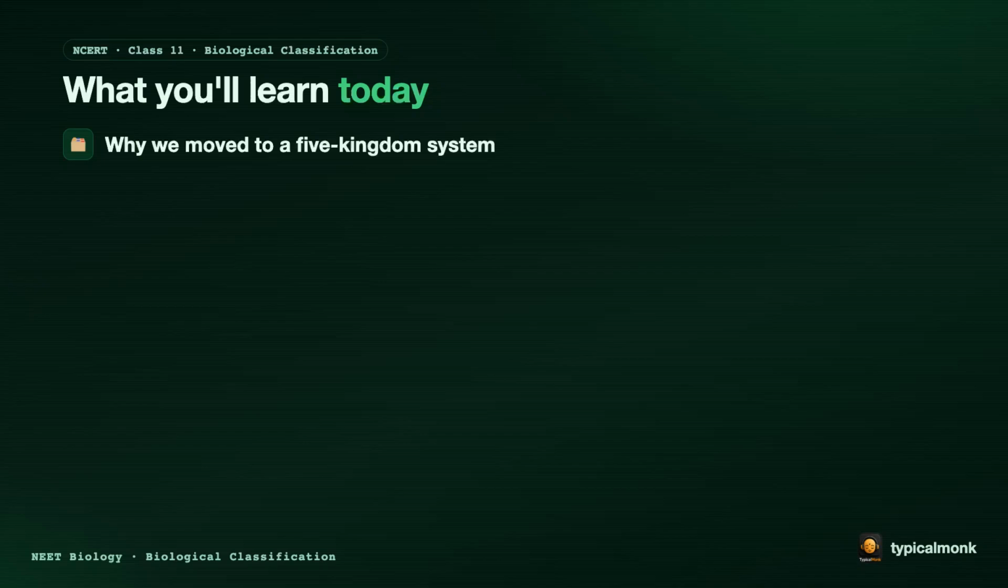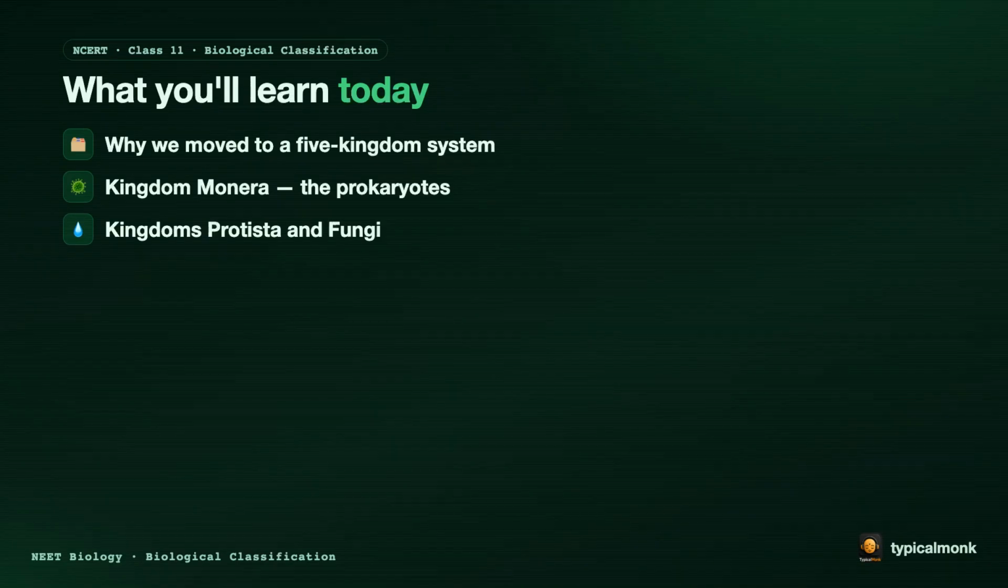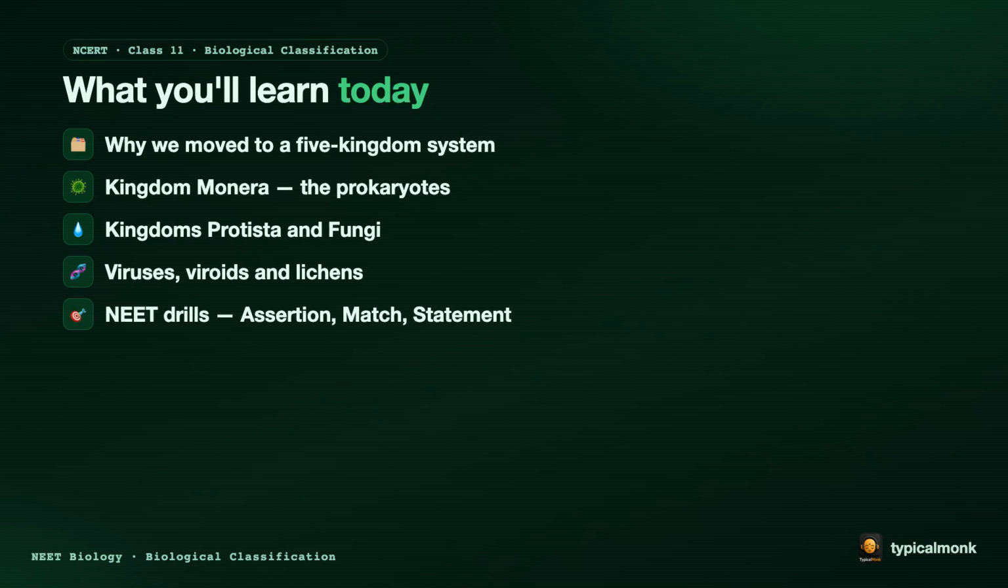Here is today's path. 5 stops. First, why we moved to a 5-kingdom system. Second, Kingdom Monera, the prokaryotes. Third, Kingdoms Protista and Fungi. Fourth, viruses, viroids, and lichens. And fifth, NEET drills, that is, assertion, match, and statement.